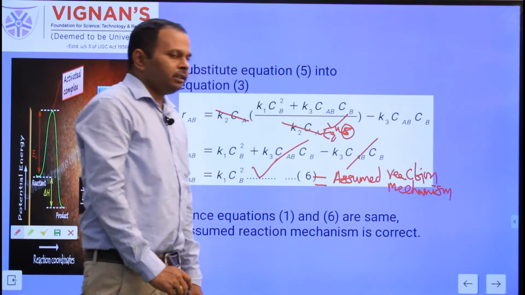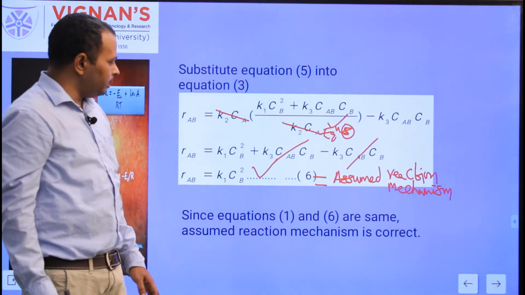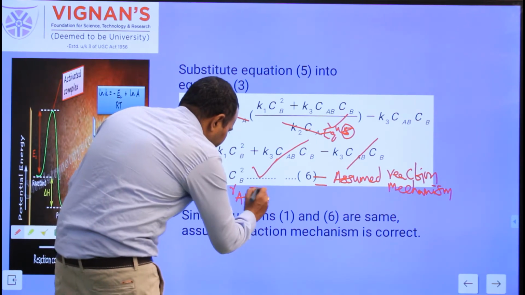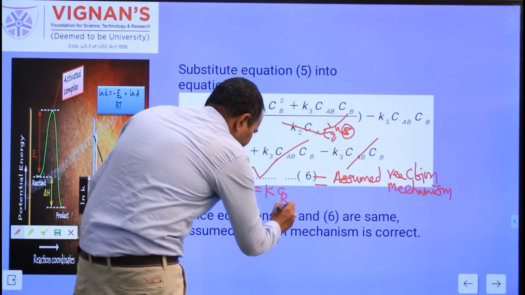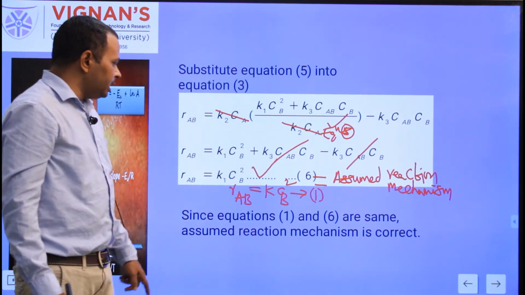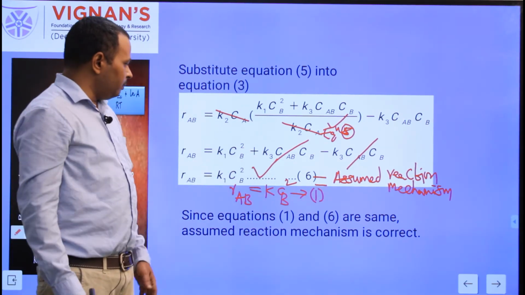What is the rate of formation of AB given in the experiments? It is already given in the problem. That is given as R_AB is equal to K times C_B squared. So this is equation 1. When you compare equation 1 with equation 6, both are the same.